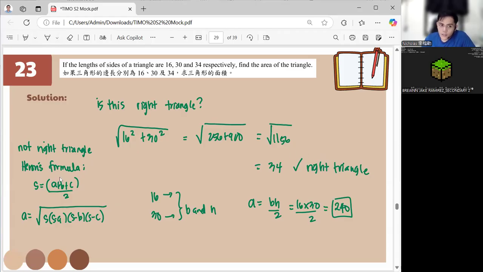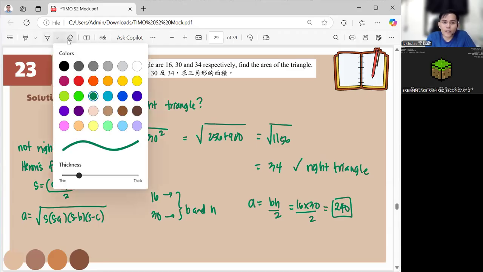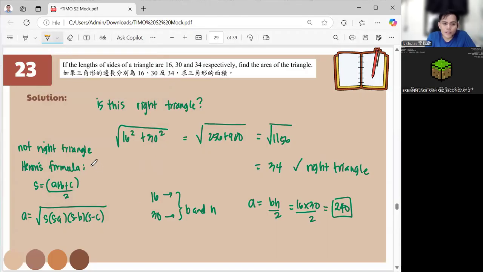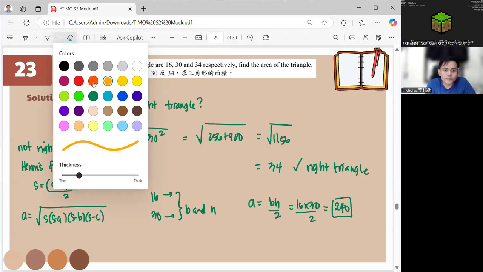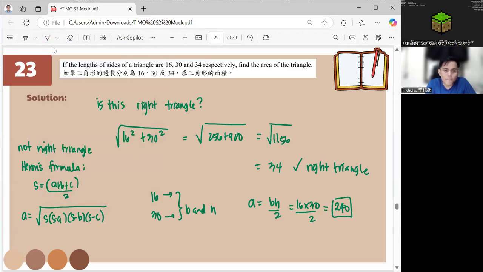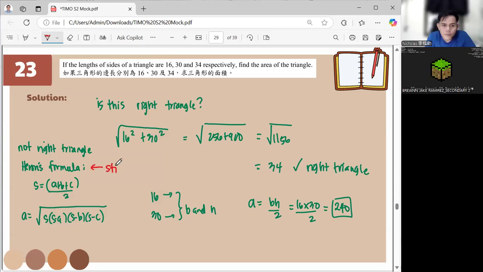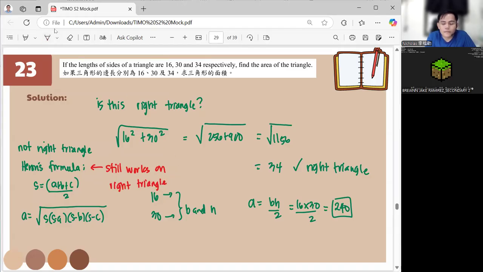So take note, this will still work on a right angle triangle.